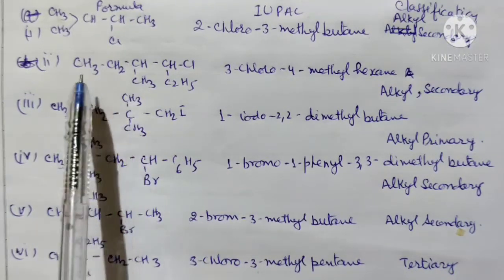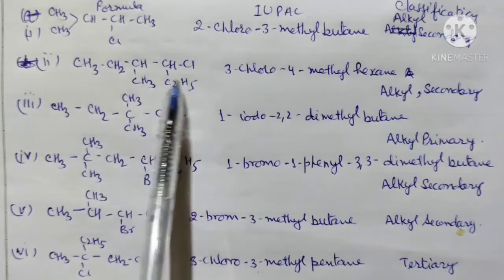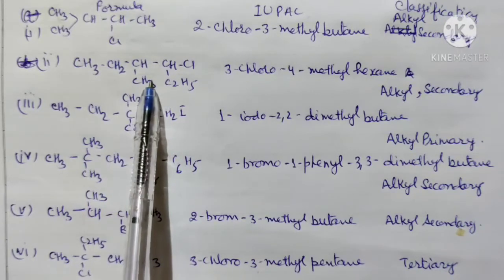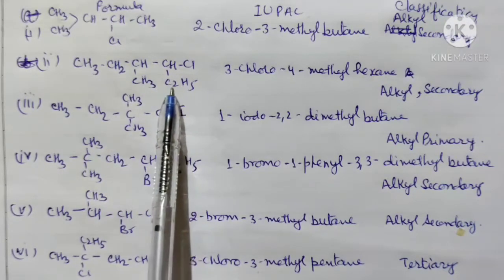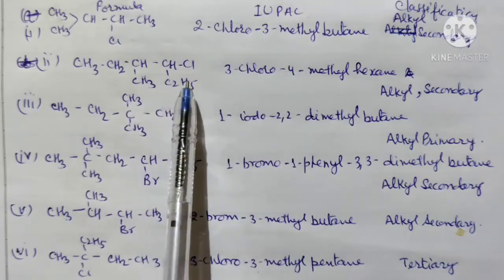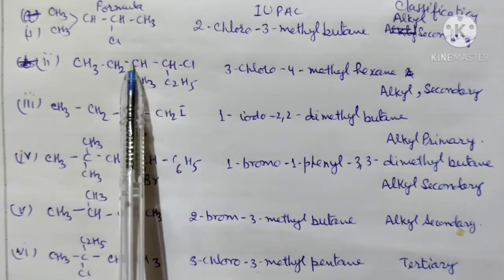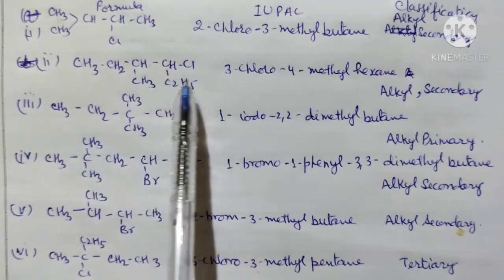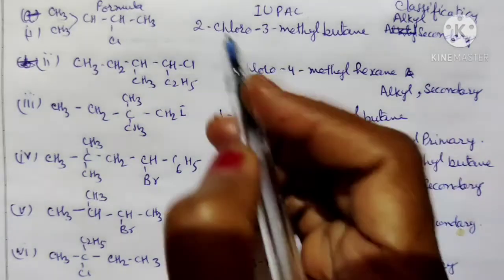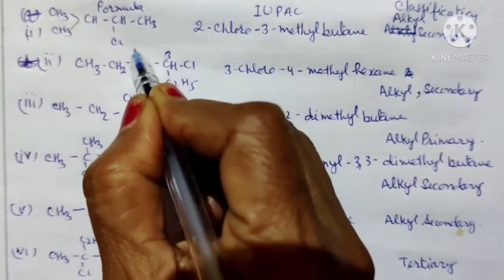Now come to the second. Now you write the formula which is given in your book in this way, so you can write the name of this compound. Then we'll start numbering: 2, then 3, 4, 5, 6. So here we can write 3-chloro. So this carbon atom is 3 and then 4.